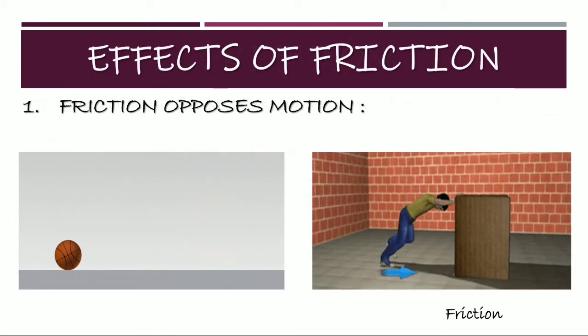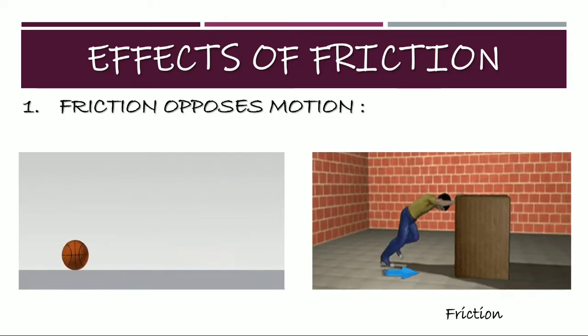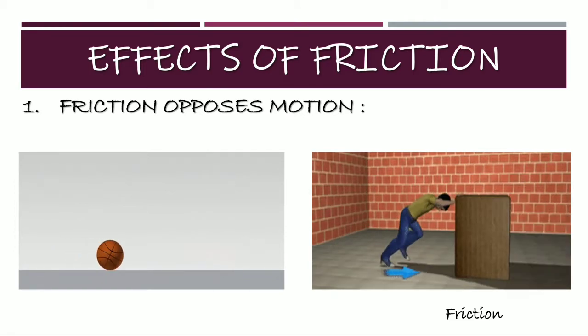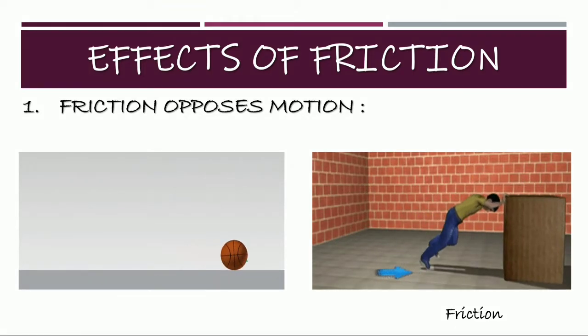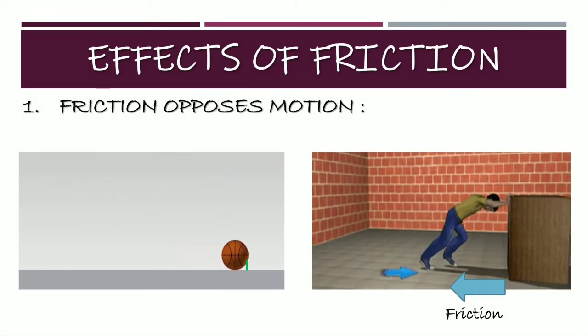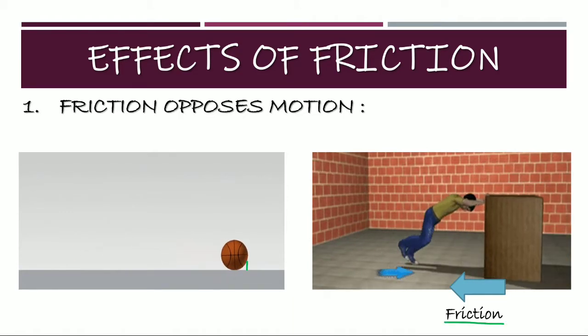Now, let us study the effects of friction. First, it opposes the motion. We have just studied how a ball rolling on the ground stops after some time. To move a box on the ground, we have to apply a lot of effort. Then the box starts moving. This happens because friction opposes the motion of an object.